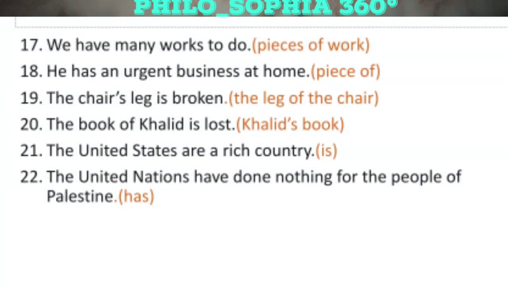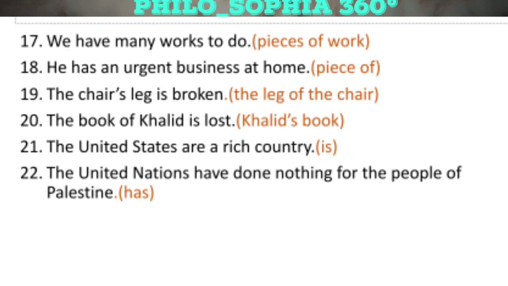Our 17th sentence is we have many works to do. As we have mentioned earlier in the 16th sentence that we cannot use advice as advices, but we have to take it as many pieces of advice. In the same way, we have to use many pieces of work to do in this sentence. So the correct sentence will be we have many pieces of work to do.